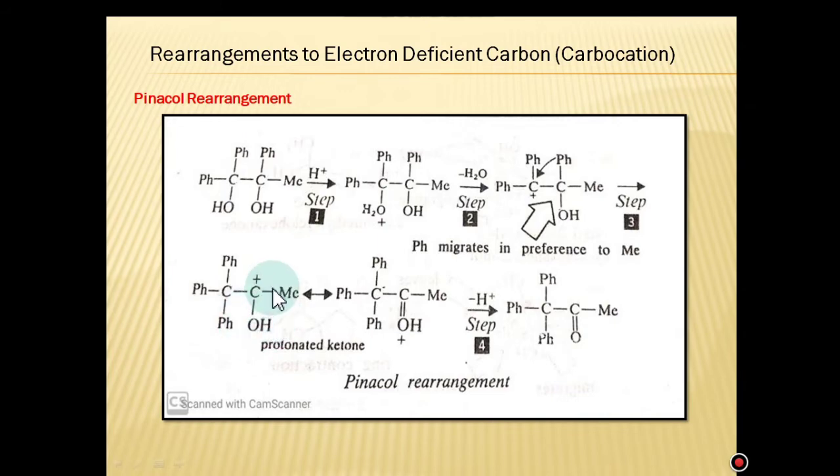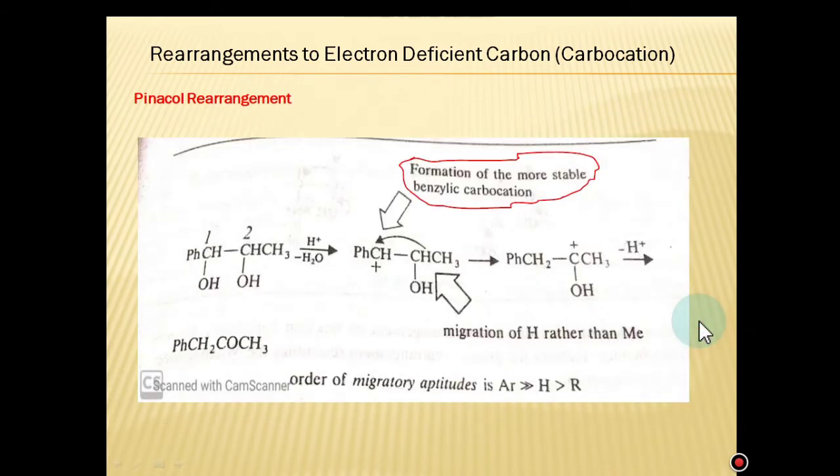Then after that, shifting of this lone pair, formation of this protonated oxygen, and removal of the proton, and formation of pinacolone takes place. So finally, you can see here these phenyl groups are at two different carbons, while here these three phenyl groups are at the same carbon.